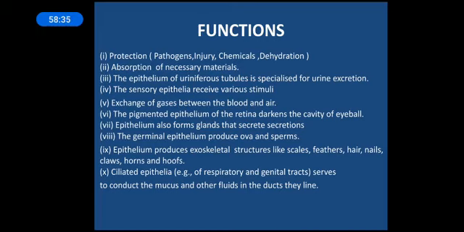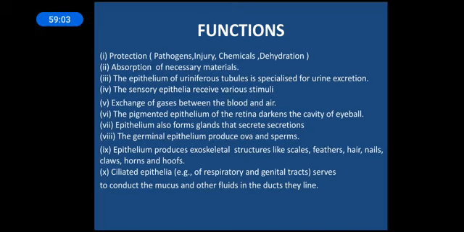Okay. Next one is that epithelium also forms glands that secrete. We have already seen the different types of glandular epithelium. It may be unicellular, multicellular, exocrine, endocrine. All those cells are responsible for secretion of hormones and enzymes, right? So it's an important function. The germinal epithelium produces the ova and sperms, as we have already seen. They carry out meiosis and are responsible for the formation of the ovum in the females and formation of the sperms in the case of males from the seminiferous tubules.